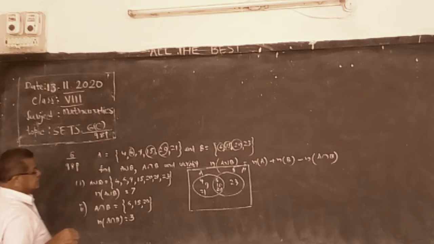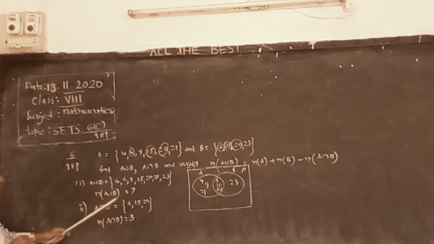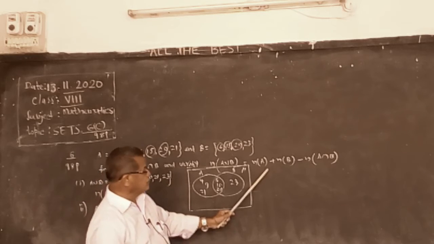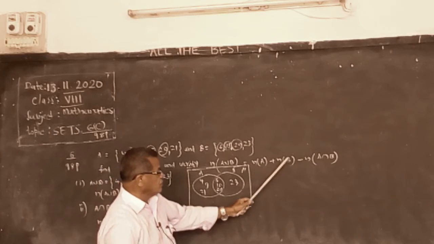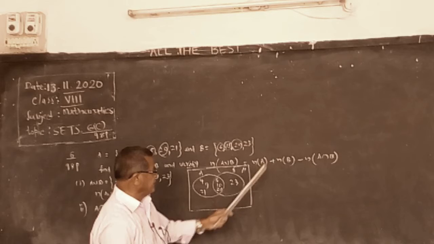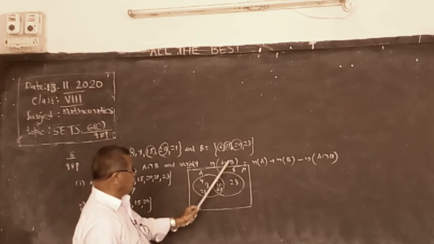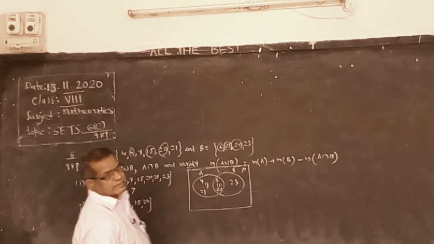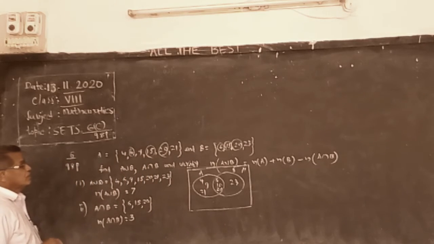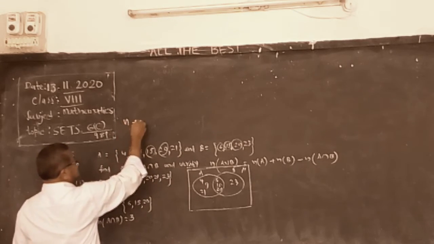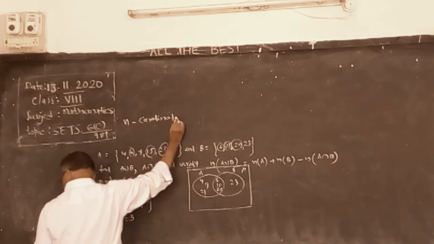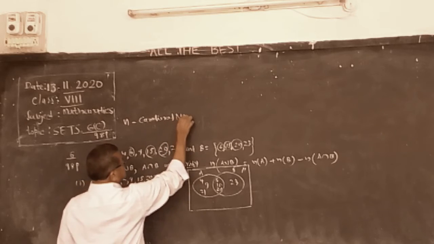So 3. N of A is the cardinal number of set A, n of B is the number of elements in B, n of A union B is the number of elements in the union, and so on. N stands for cardinal number.